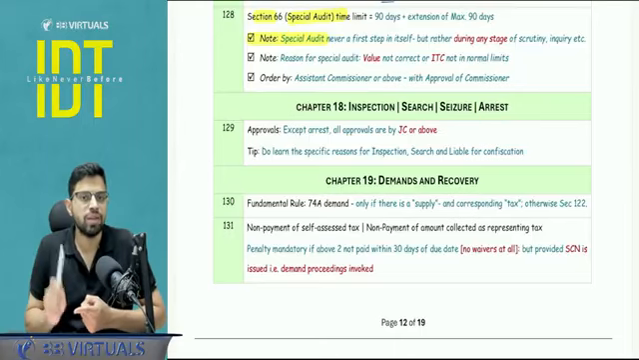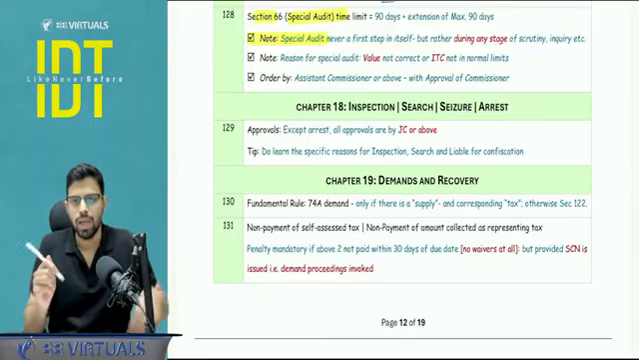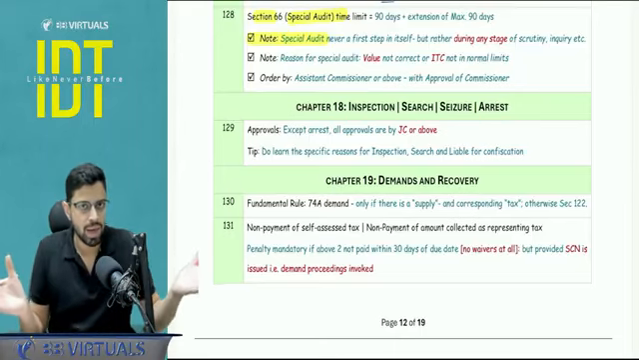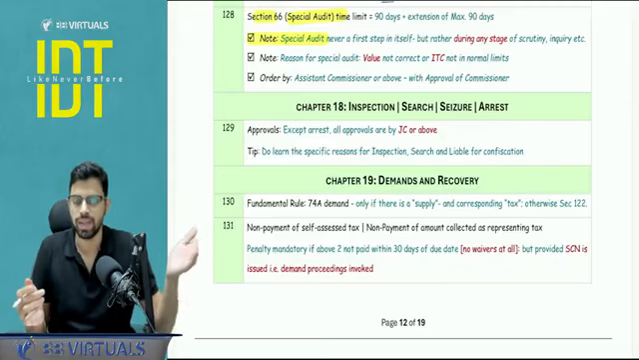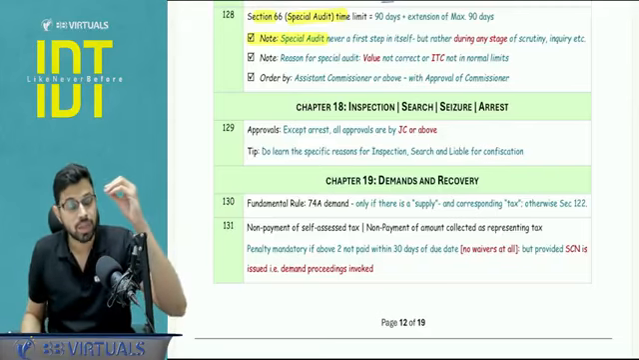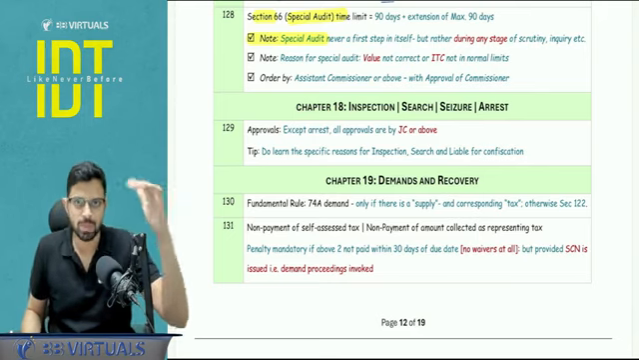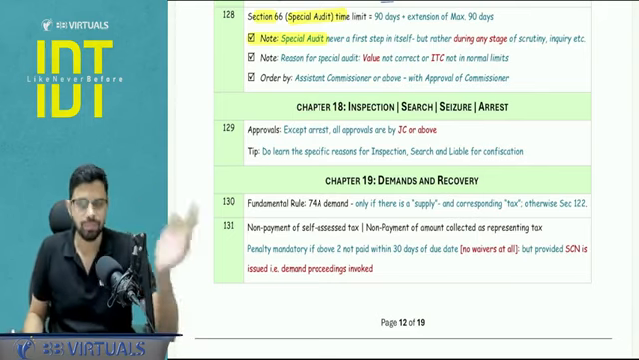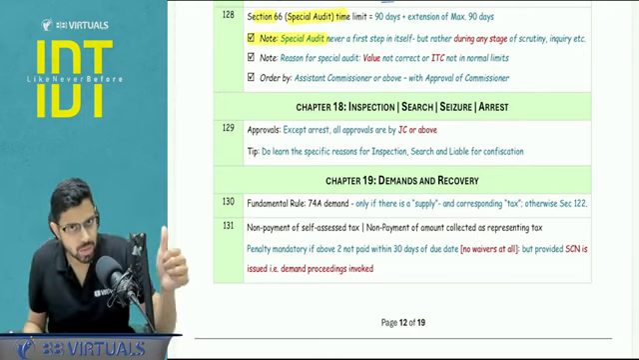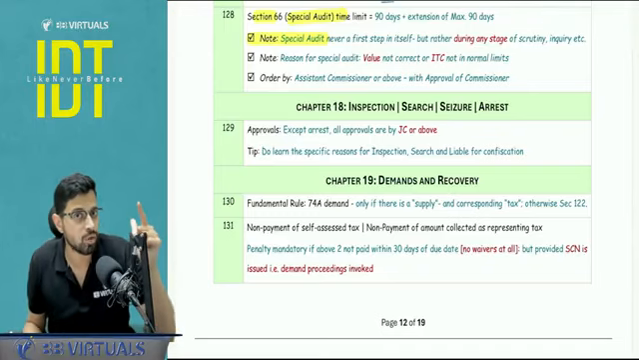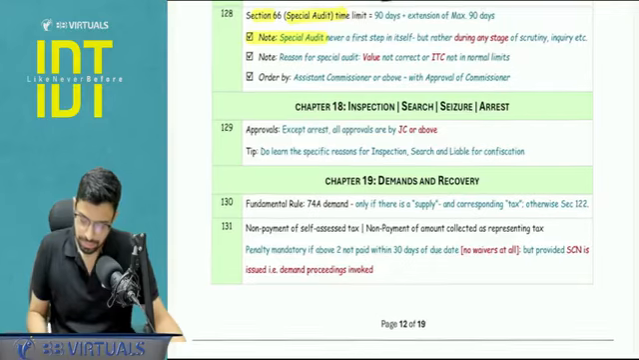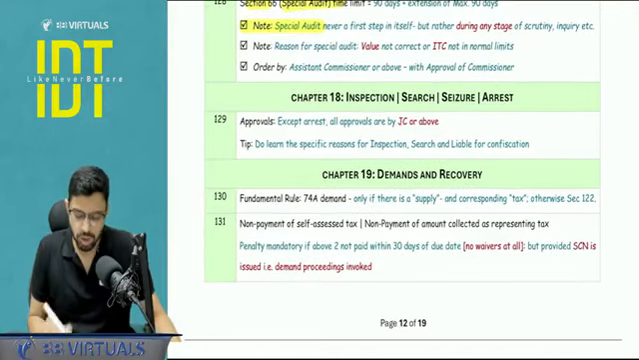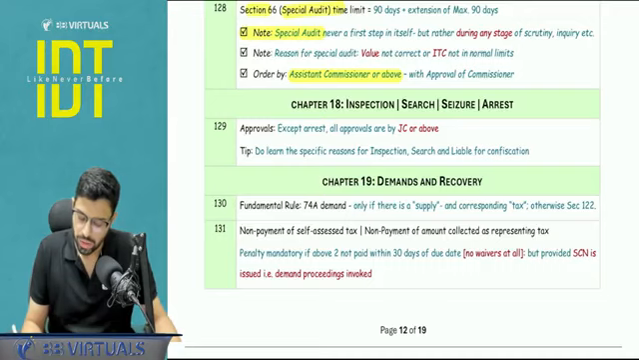Special audit is never the first step in itself, meaning it cannot be the case that there is no proceeding pending against me and the officer wants to go for the special audit. No, it is not possible like that. There needs to be some inquiry, some proceedings pending, and then the special audit can be done. This similar point applies for summons also, and this similar point applies for the provisional attachment also. Okay, next, order for the special audit is given by the assistant commissioner or above, and that too with the prior approval of the commissioner.